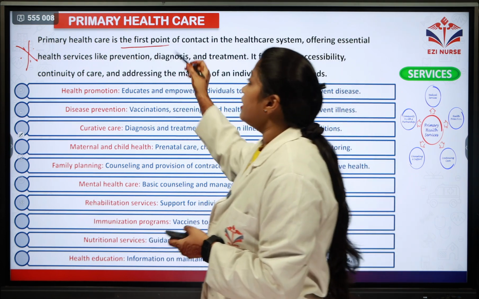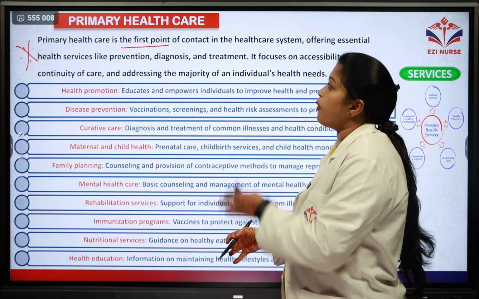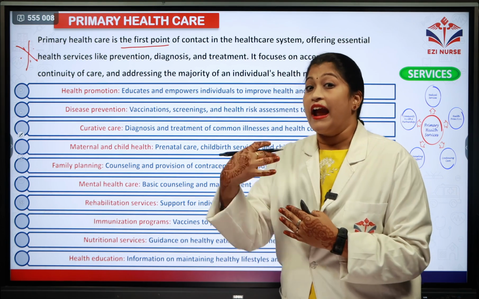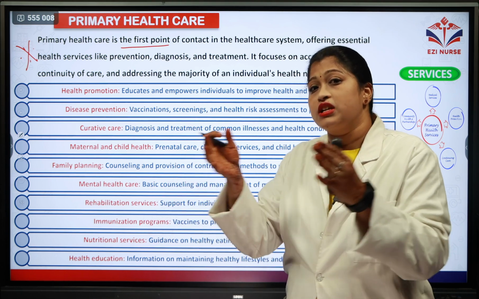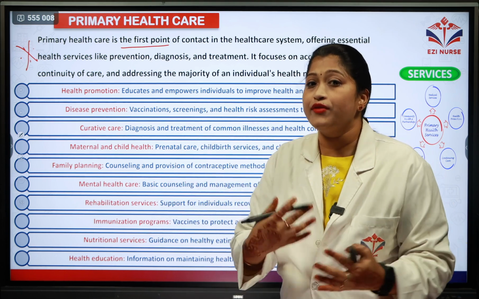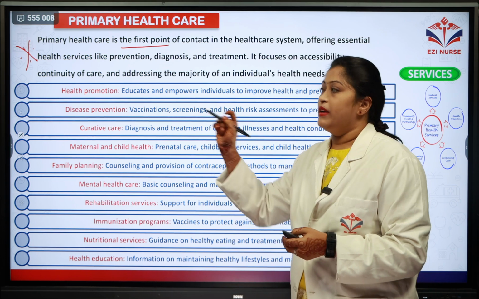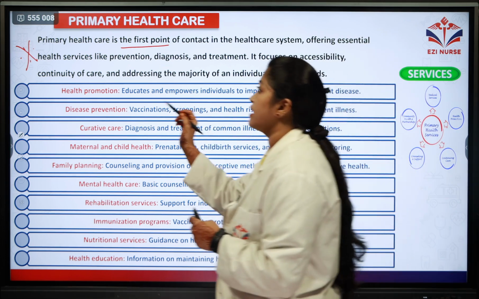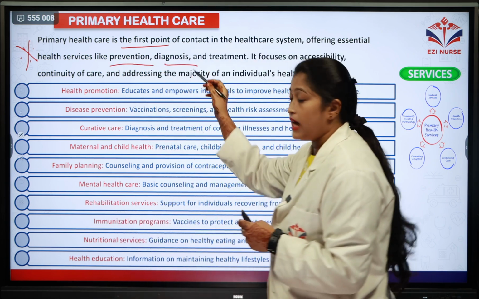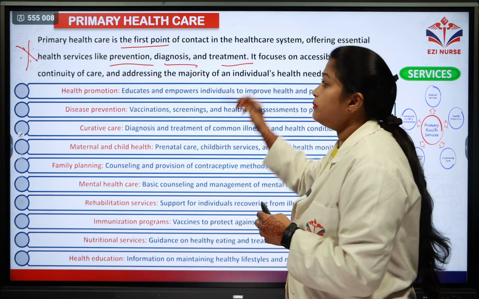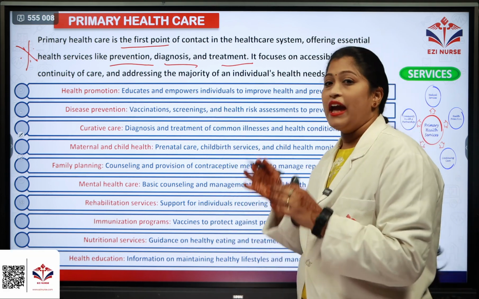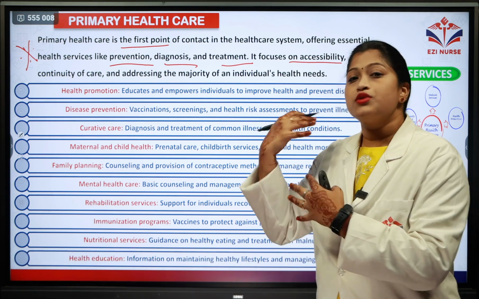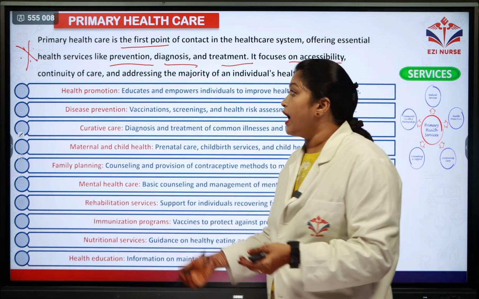It is care that is given at the first point of contact in the healthcare settings. So once the patient enters a hospital, the first point of contact, whatever care we are giving, that's called primary health care, and it offers essential health services, for example, prevention of the disease, diagnosis of the disease, and treatment. So here it is focusing on accessibility. Patients should be able to access the care.